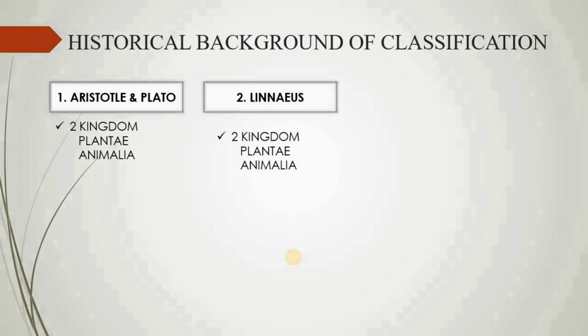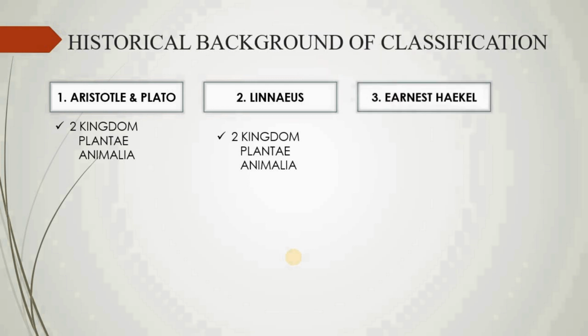Linnaeus also gave this two-kingdom classification, plant and animal. Plant includes all the plants on earth, animal includes all the animals on earth. But there are some limitations, like Euglena: where is it placed? Euglena is an autotroph, so it is placed in plant. But the limitation is that Euglena does not possess a cell wall. That is an animal character, so where is Euglena placed? And also the fungi. Also some fungi like saprophytes, where were they placed?